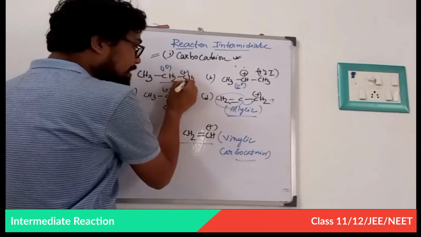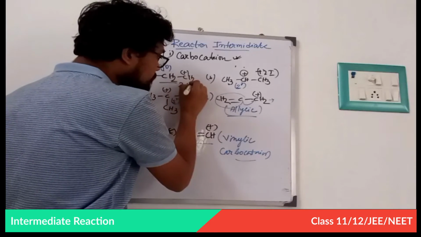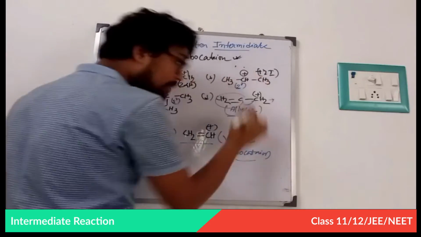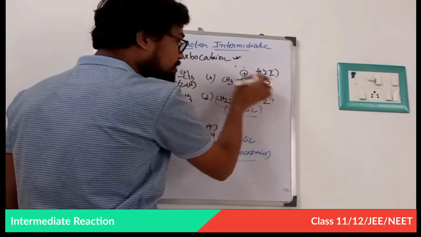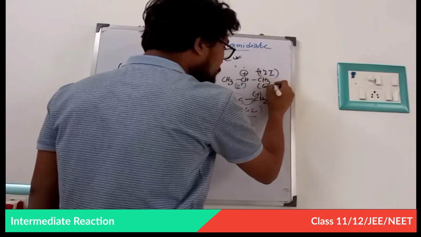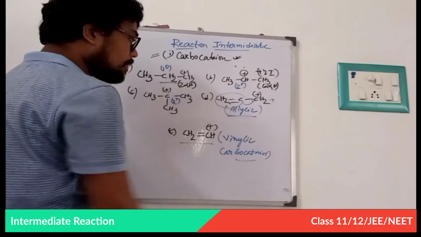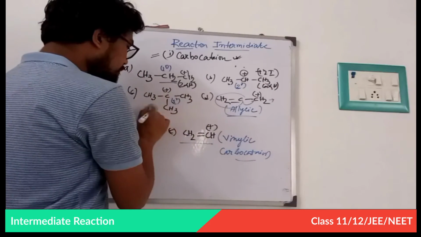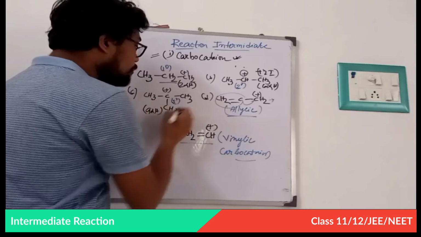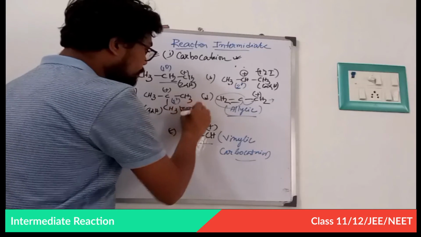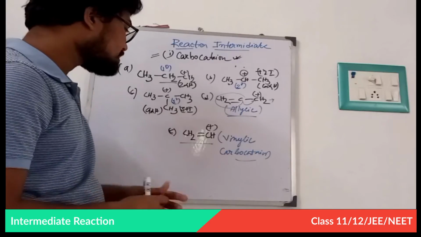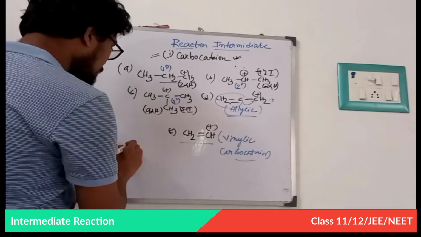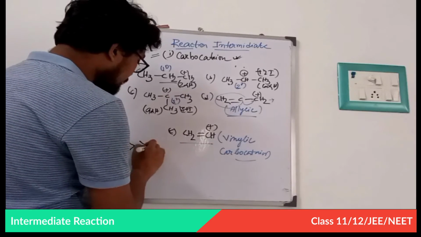Now this carbocation has 3 alpha hydrogens, this has 6 alpha hydrogens, and lastly this is surrounded by 9 alpha hydrogens, and it is also attached to 3 plus I effect groups. So among A, B, and C, C is more stable than B, and B is more stable than A.